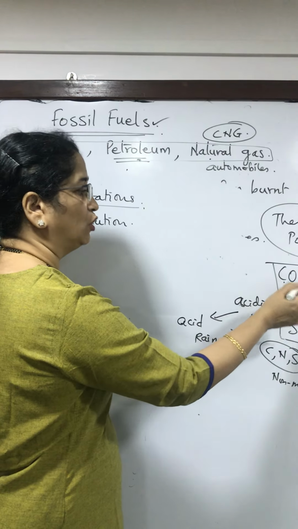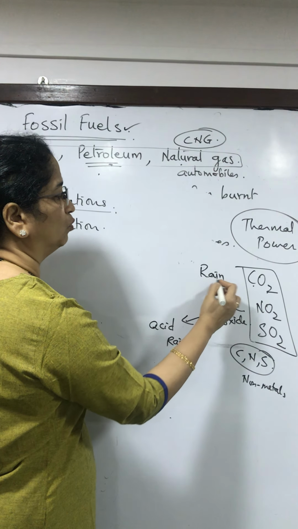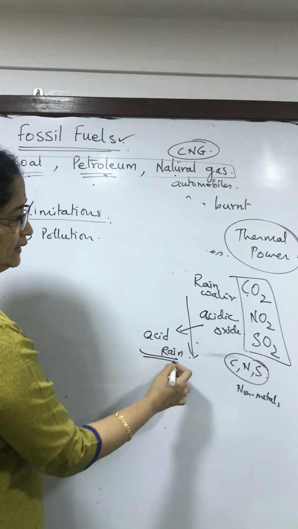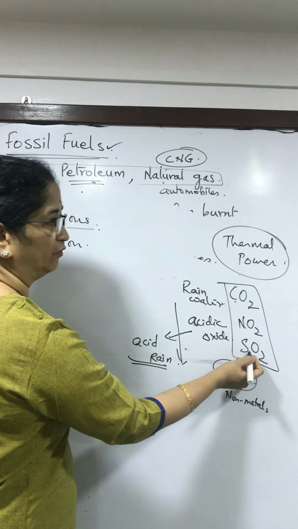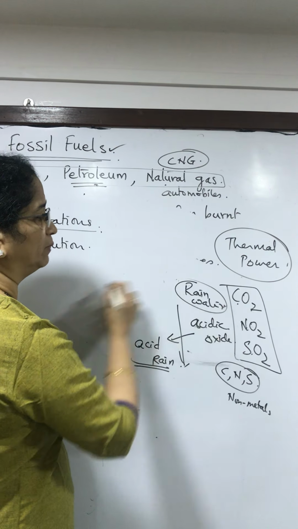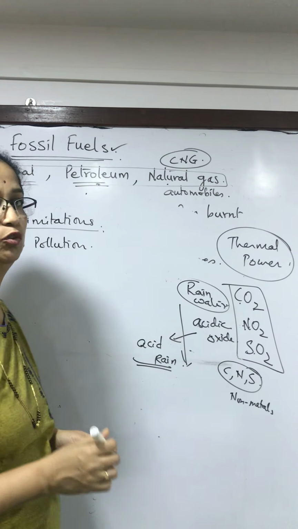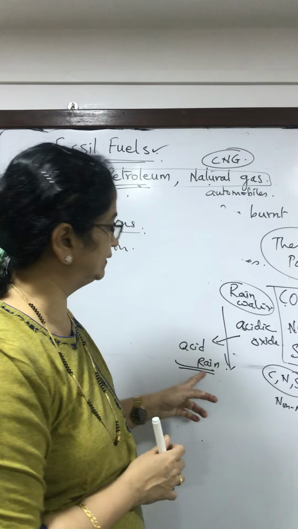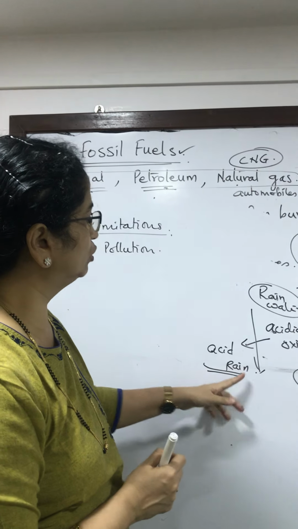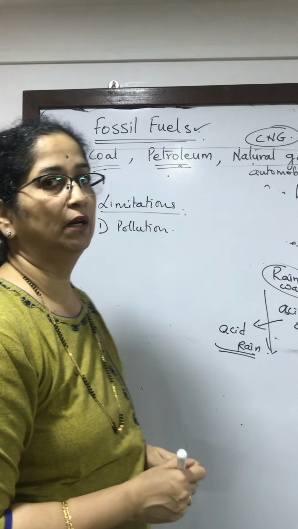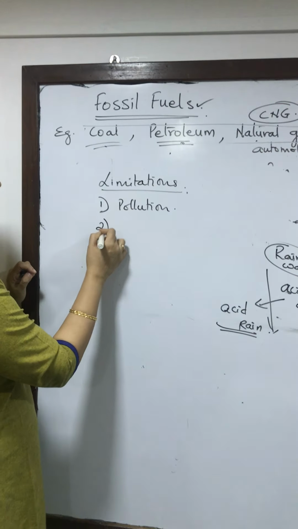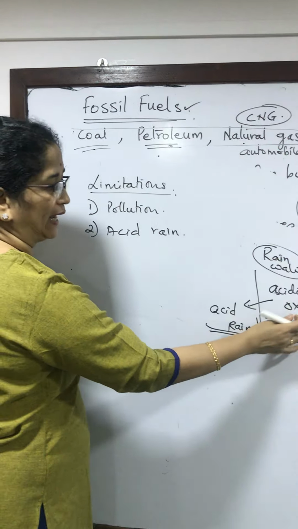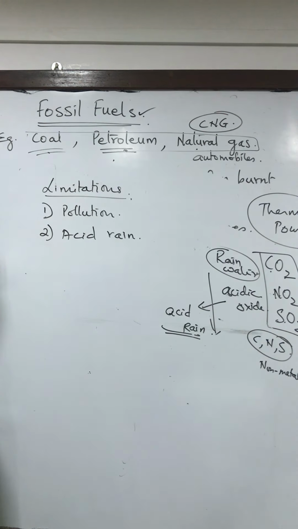That means these oxides are dissolving in rainwater, and this rainwater is coming down as acid. So you will get nitric acid, sulfurous acid, sulfuric acid, all that, because these oxides are water soluble, and then what rains is acid, and that is called acid rain. So it is going to create a lot of problems by forming acid rain. So when fossil fuels are burnt, they will produce acidic oxides, which in turn produce acid rain.